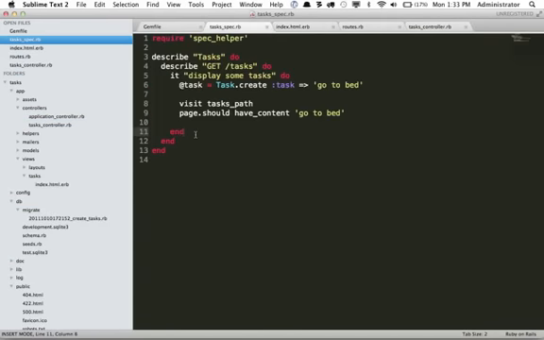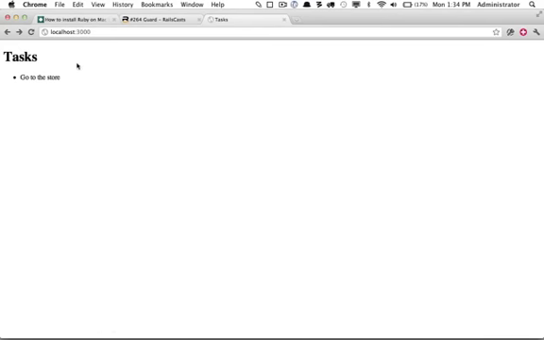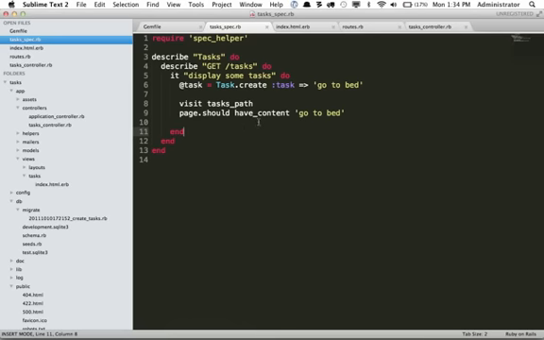The next step is we want to be able to add a task. So we could have a link to new task within here, or we can just add a little task input below, and this is fairly common. So let's do that. Right here, we're going to add a new block, and we'll say it creates a new task. So once again, for this test, we are going to visit the tasks path, and then we want to have a form. So we will fill in an input that either has an ID, a label, or a name attribute of task. And what are we going to fill it in with? We're going to fill it in with text that says go to work.